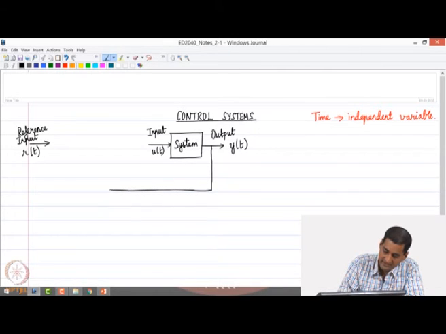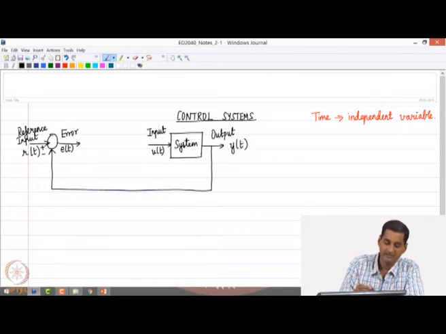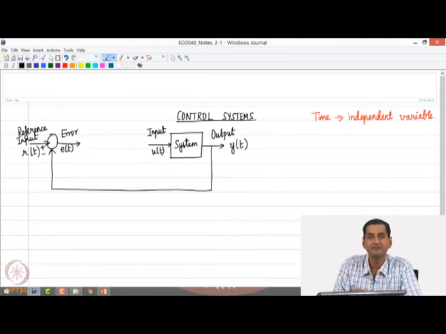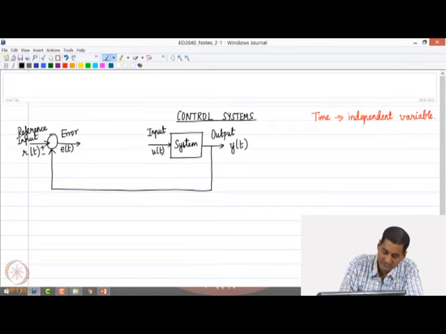So, let us say we measure this output and then feed it back and compare the value of the output with that of the reference input, we get an error e of t. The error is the difference between the desired value of the output and the actual output that we are obtaining at each and every instant of time.